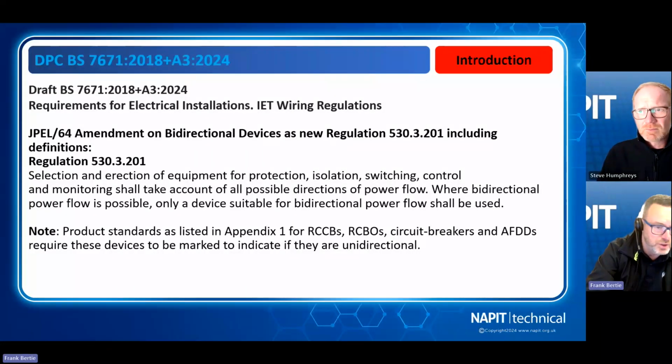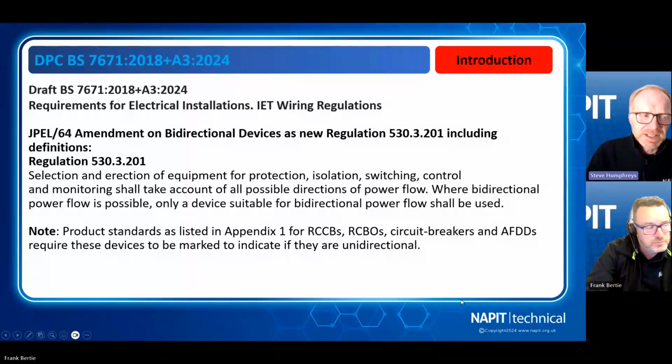We've got information about the bidirectional devices in our on-site solutions and in our code breakers. So we've been talking about this at our NAPIT Expo events, and at events at ELEX over the past few years, because this is an important topic when you're looking at power flow, where devices can be affected and possibly lose part of their safety features due to the damage from the power flow in both directions.